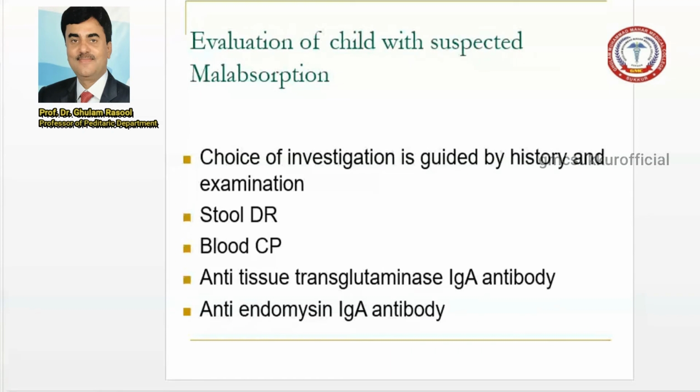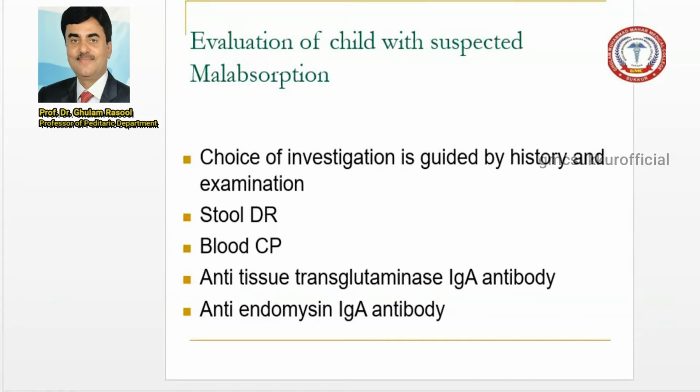So you can advise stool tests to help with the diagnosis, because there is a loss of fat. Any presence of reducing substance in the stool means there is lactose intolerance. You can advise a blood CP, where you can see the hemoglobin, and any infection.